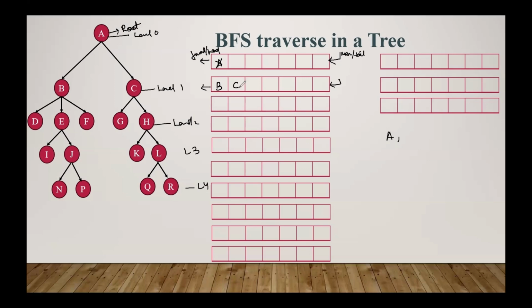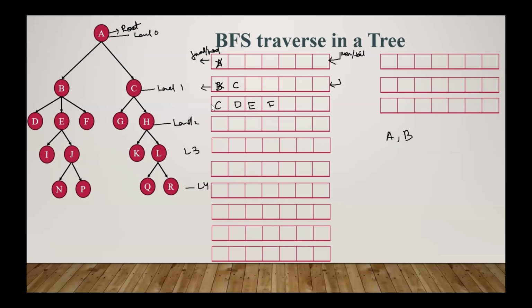Now, next iteration, what happened? The element present at the front position of the queue is going to be deleted and marked as visited. Now we have to delete this one and mark it visited. Then all the successors of this node we have to put into the queue. Now B's successors are D, then E, then F. So three successors we have to put into the queue.